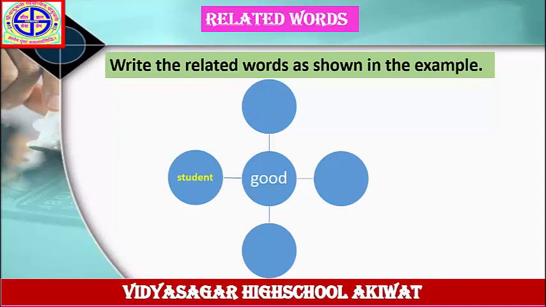Write the related words as shown in the example. The word is given here, good. And the answer is given here, student. Student, this is a noun. Good, this is an adjective. Good student means you have to write down more nouns for the word good. The answer is